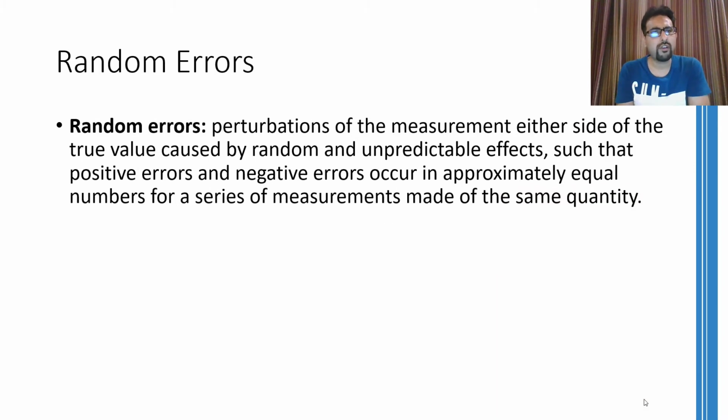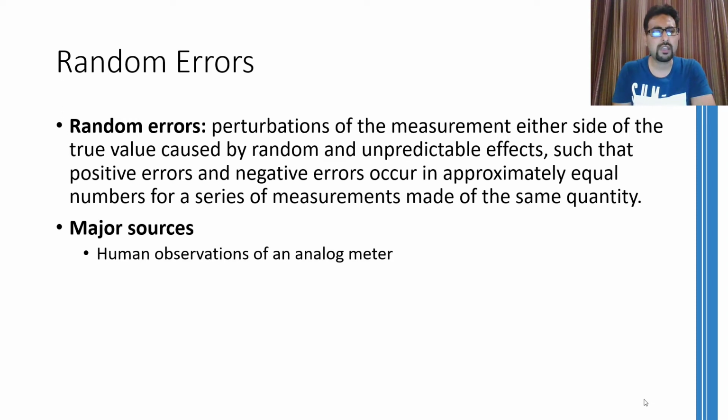On the contrary, random errors are perturbations of the measurement on either side of the true value, and these perturbations or oscillations are random and unpredictable. However, for a truly random error, the amount of positive error and negative error is approximately equal. For this kind of noise, the major sources include electrical noise, which can be induced into the instrument if there are some electrical wires running around it, or the human observation of an analog meter.